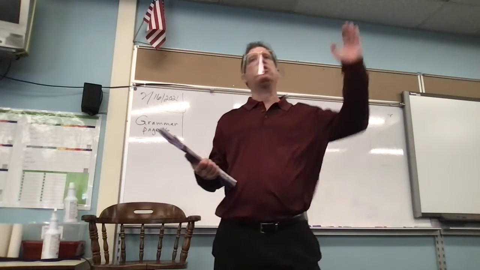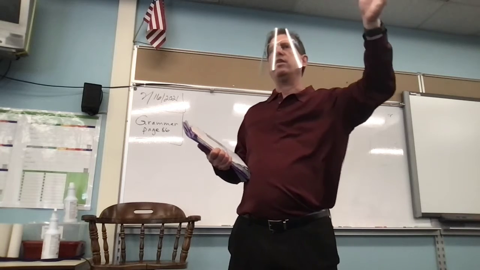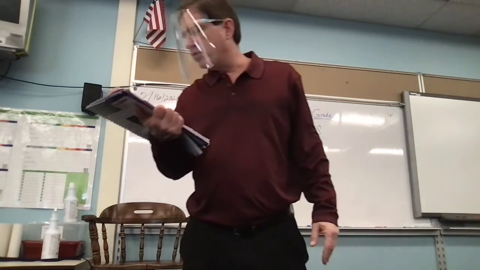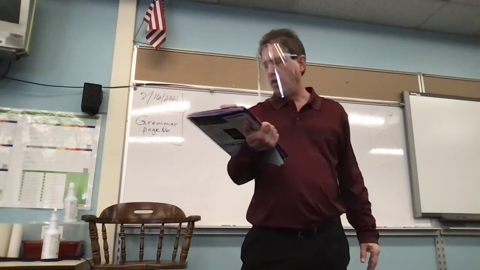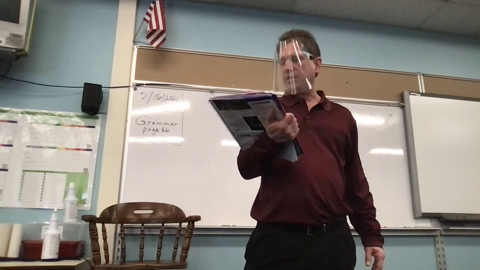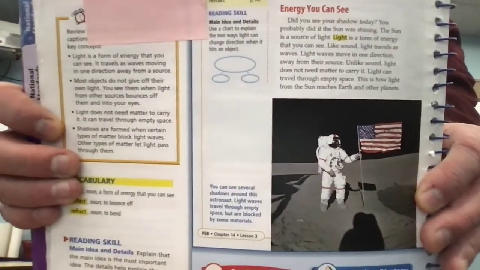All right, but light just travels through empty space, and it'll just keep going until something either absorbs it or reflects it. You can see several shadows around this astronaut on page F58. Light waves travel through empty space but are blocked by some materials. So even on the moon you can see shadows.